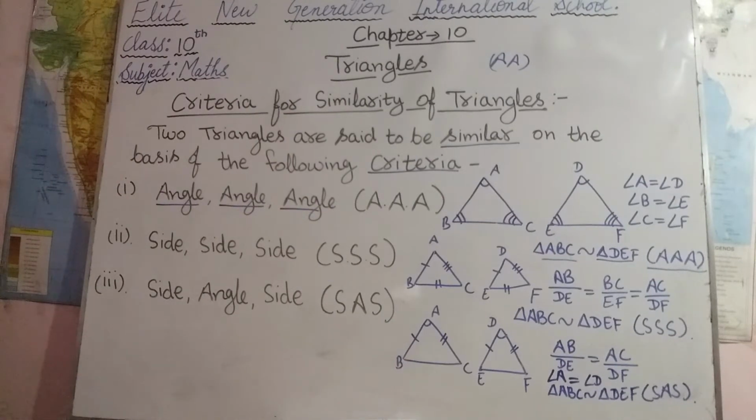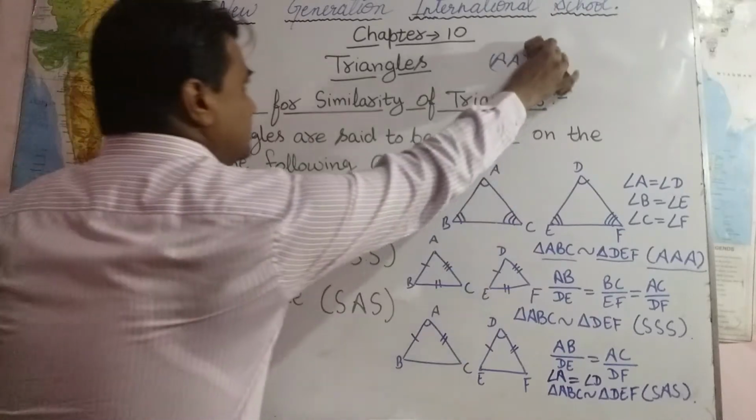Now in the third part, that is side angle side or SAS.